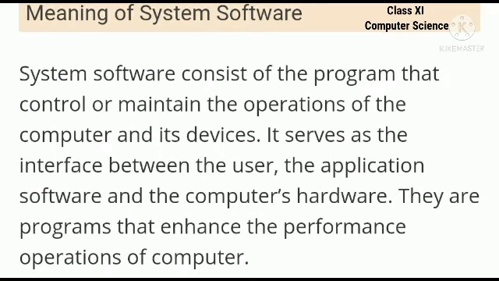System software consists of the program that control or maintain the operations of the computer and its devices. It serves as the interface between the user, the application software and computer hardware. They are the programs that enhance the performance operations of the computer. So it's a main part of the computer. It controls the overall performance of the computer. It acts as an interface between the user, the application and the computer hardware.